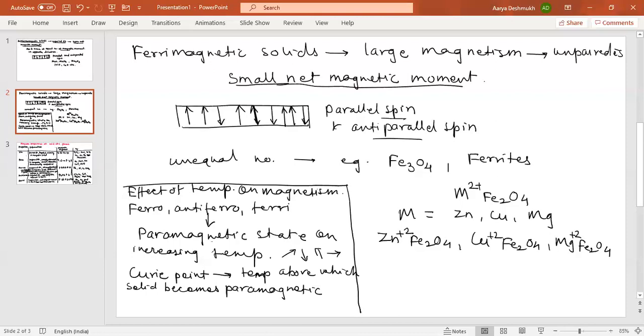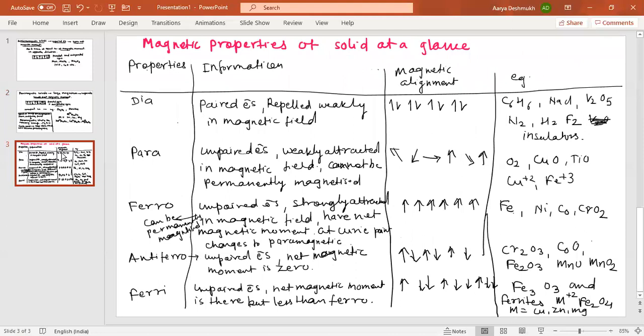Okay. Now, next we can summarize all these properties of the solids at a glance. I summarize this and put it in a tabular form. These are the diamagnetic ones. These always have paired electrons. Diamagnetic solids are repelled weakly in a magnetic field, and the magnetic alignment is like this. The examples are benzene, sodium chloride, V2O5, N2H2F2, and these can be used as insulators because they show no magnetism.